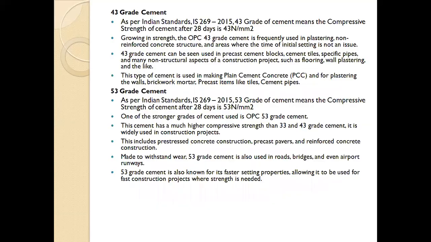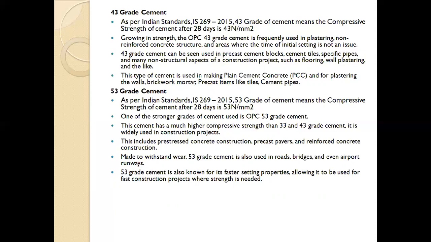Next is 43 grade cement. As per Indian Standard, 43 grade of cement means the compressive strength of cement after 28 days is 43 Newton per mm square. If we test the cement for compressive strength and it has the strength 43 Newton per mm square after 28 days curing, then the cement is known as the 43 grade cement.